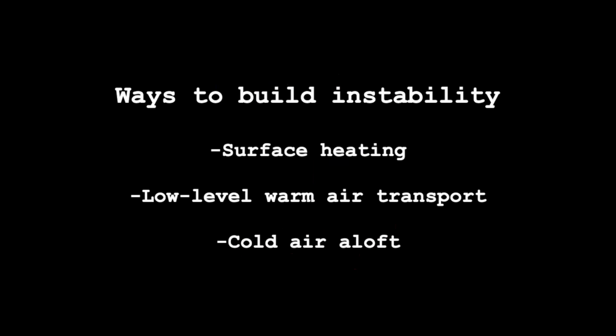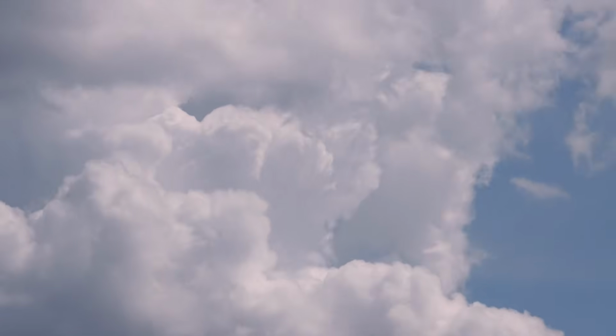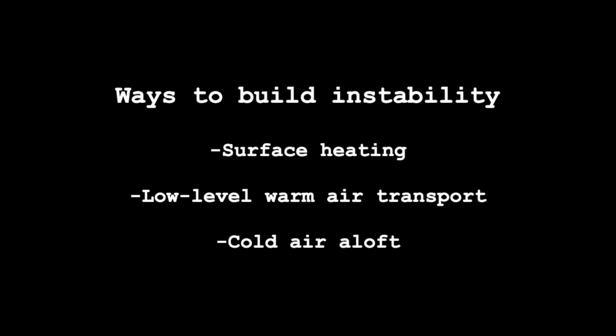We keep talking about the surface, but really this does apply to the entire atmosphere. We want the air at every level of the atmosphere to be able to rise on its own, or air from the surface to continue to rise on its own throughout the entire atmosphere. That means that the atmosphere is fully unstable, which can allow for storms to really tap into the environment in full and become their most robust. So those are really the main mechanisms that allow us to build instability in a given environment.